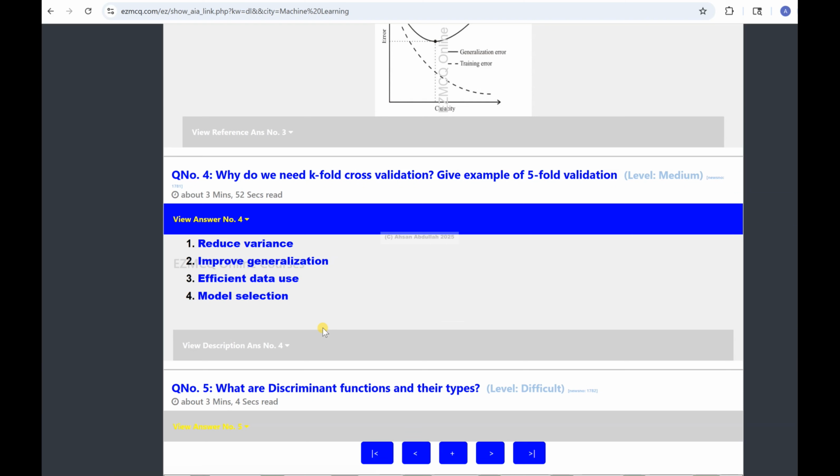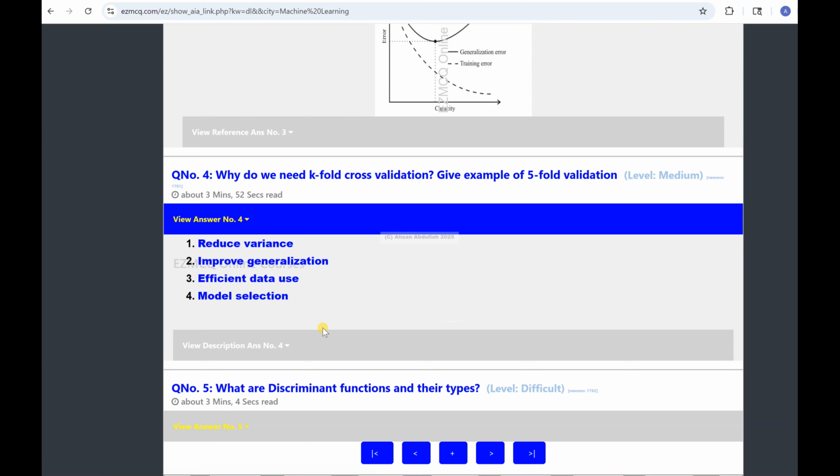Generalization is totally unseen stuff. So instead of relying on a single train-test division, there are different subsets of training and test sets, different divisions, and that produces more stable and reliable results, reliable validation, okay? And which is less sensitive to data partitioning.